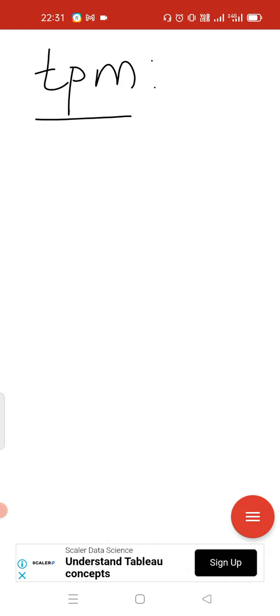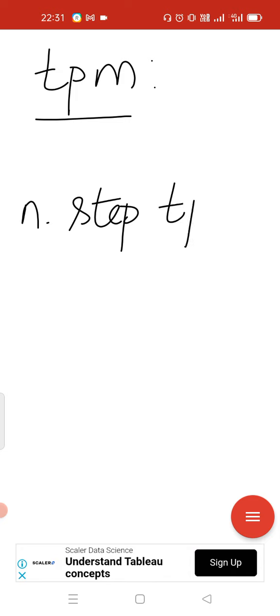And one more thing we have seen, that is the n-step TPM. Suppose we are taking n steps in moving from state i to state j, it is called the n-step transition probability. If we are taking only one step in moving from i to j, we can call it the single step transition probability matrix.